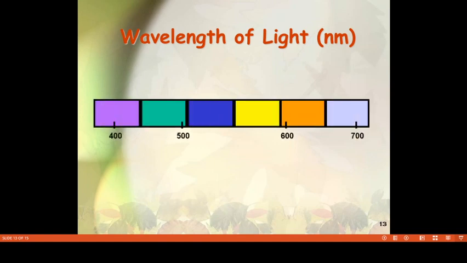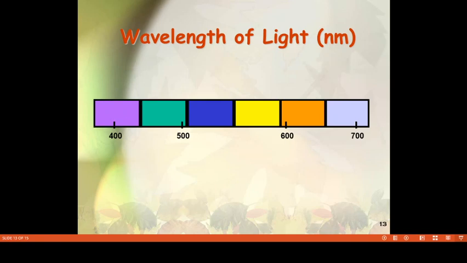Next, the wavelength of the light. The energy for photosynthesis is derived from the light. The light energy, or radiant energy, is important for the process of photosynthesis.